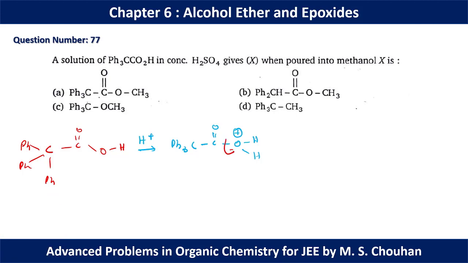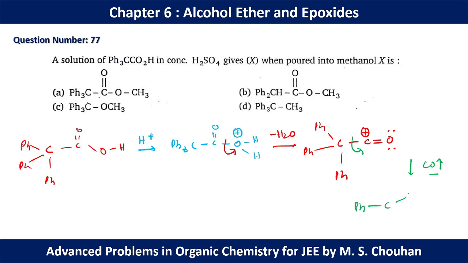This water will be eliminated readily from the system, because after the elimination of water we are going to have this kind of carbocation, which is very much stabilized by the lone pair over oxygen as well as resonance of the phenyl ring. But carbon monoxide can be readily removed from the system. It is entropically very much favored because it will be removed as gas, and after this removal we are going to have a very stable carbocation like this.